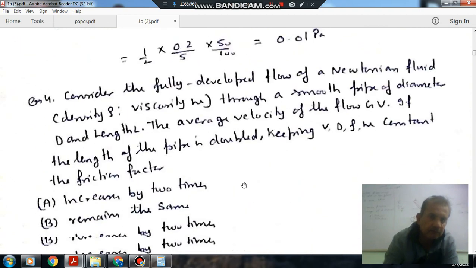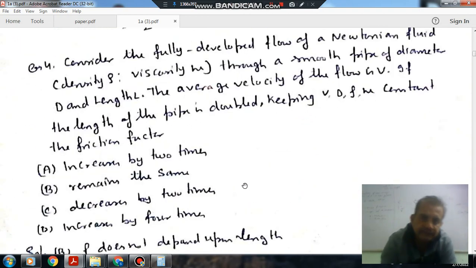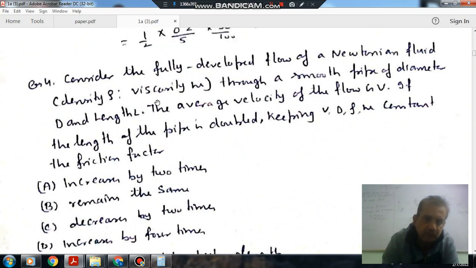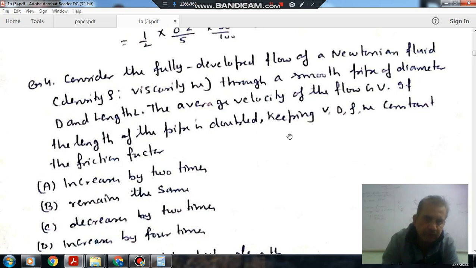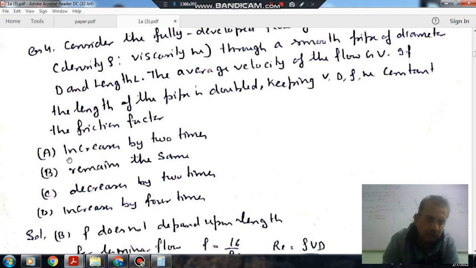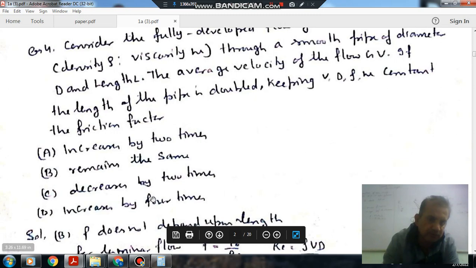So the answer is your C. Next, consider a fully developed flow of a Newtonian fluid of density rho and viscosity mu through a smooth pipe of diameter D and length L. The average velocity of flow is V. If the length of the pipe is doubled, keeping V, D, rho and mu constant, the friction factor: option A, increases 2 times; B, remains the same; C, decreases 2 times; D, increases 4 times.